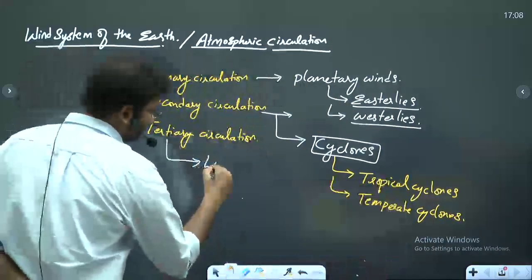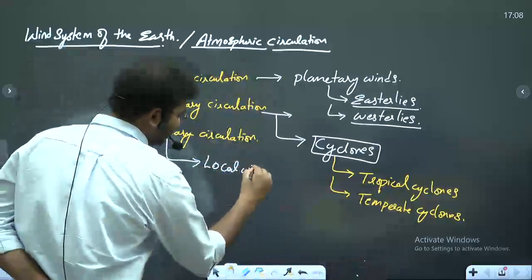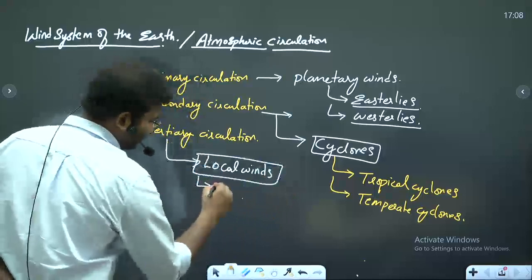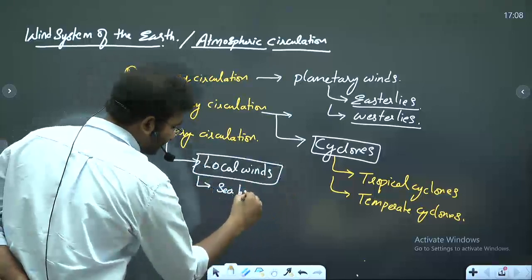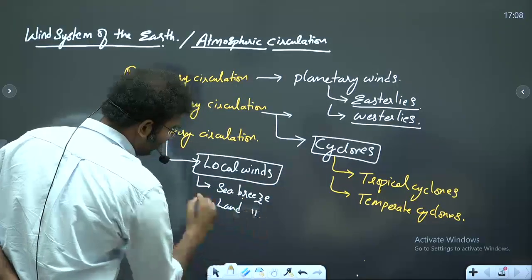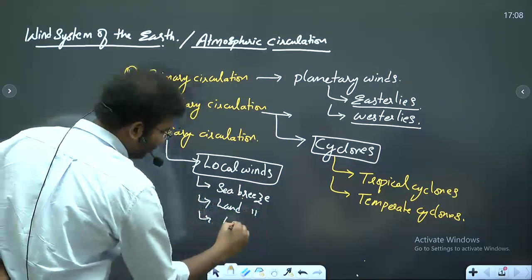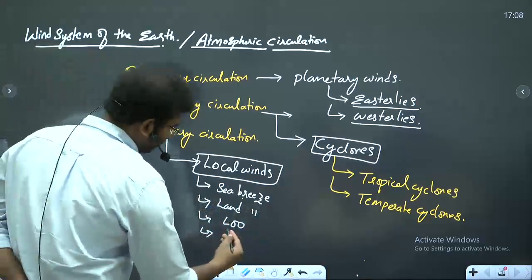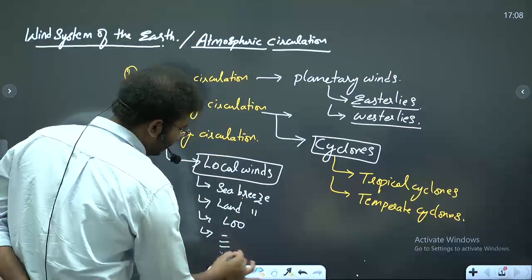It includes local winds. Now what are these local winds? Such as sea breeze or land breeze, Lu, Kal Baisakhi, like that. You have endless local winds.